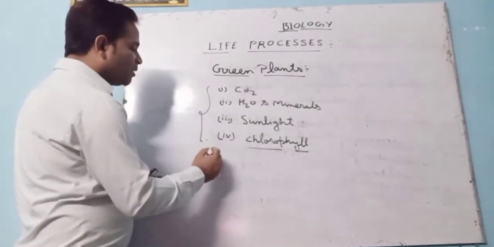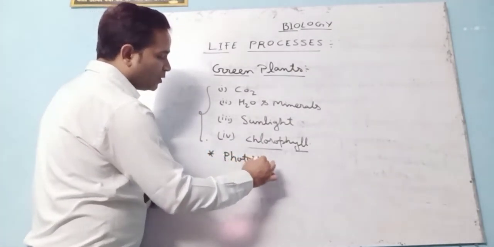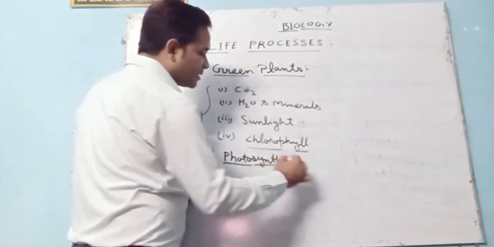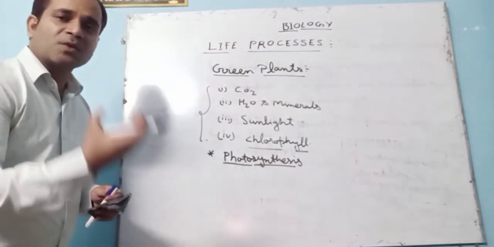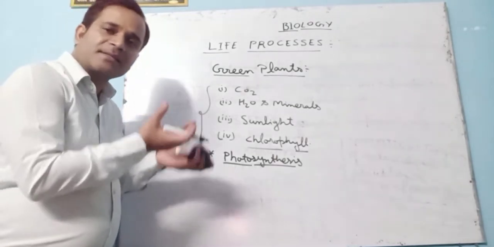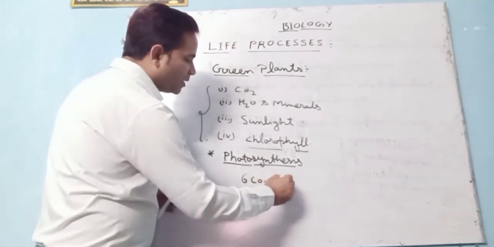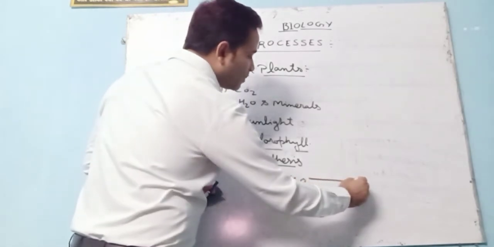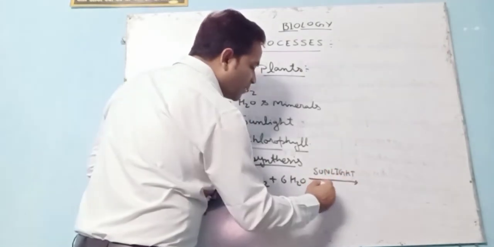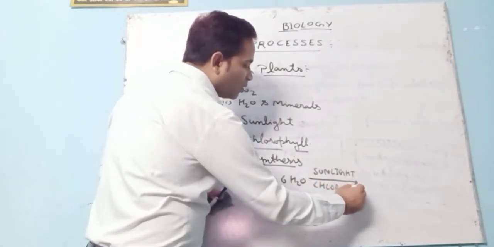So students, what is the process we say here? Photosynthesis. As the term suggests, photo means what? Light. Synthesis means what? To manufacture food. So these are organisms which make their own food with the help of what? Sunlight. So here, what is the reaction? 6CO2 plus 6H2O in the presence of sunlight as well as chlorophyll.